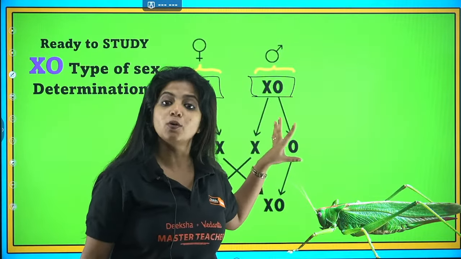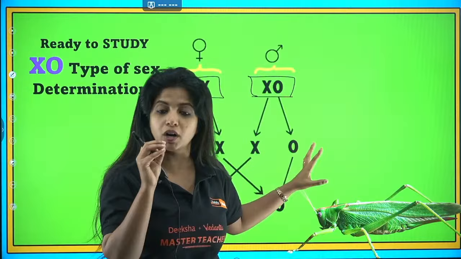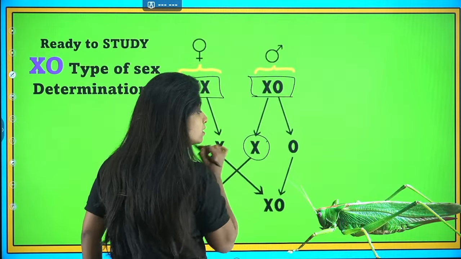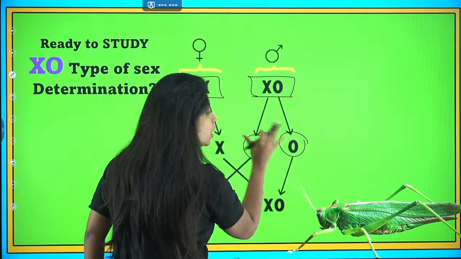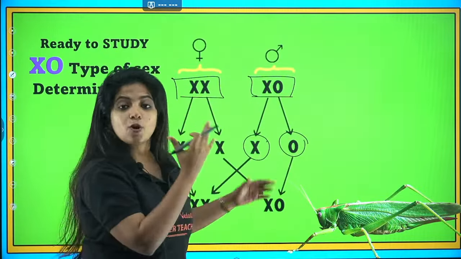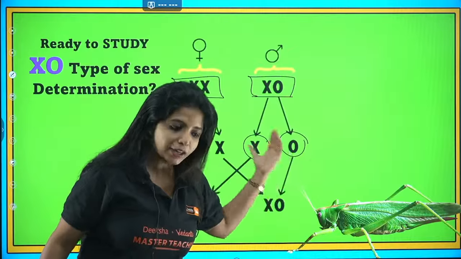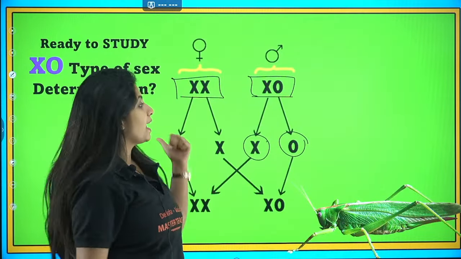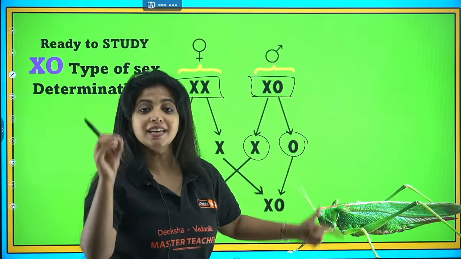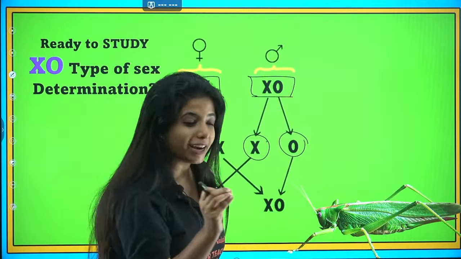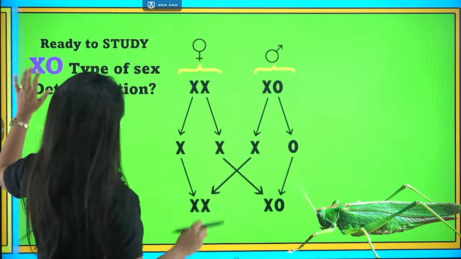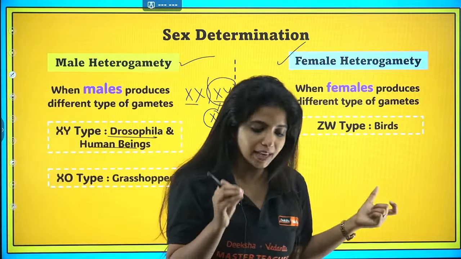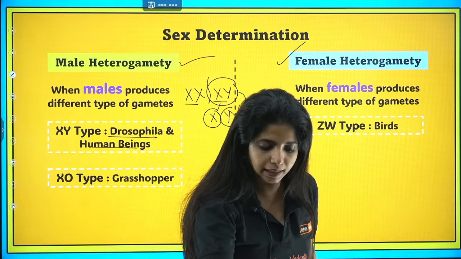That is what you mean by O condition. Any sex chromosome would not be there. So anyway, they are producing two types of gametes, one with an X chromosome, another with nothing. That is why it is also an example of male heterogamety. So insects such as grasshopper show XX, XO type of sex determination, and this is an example of male heterogamety. The same thing goes for Drosophila as well as human beings. They also show male heterogamety.